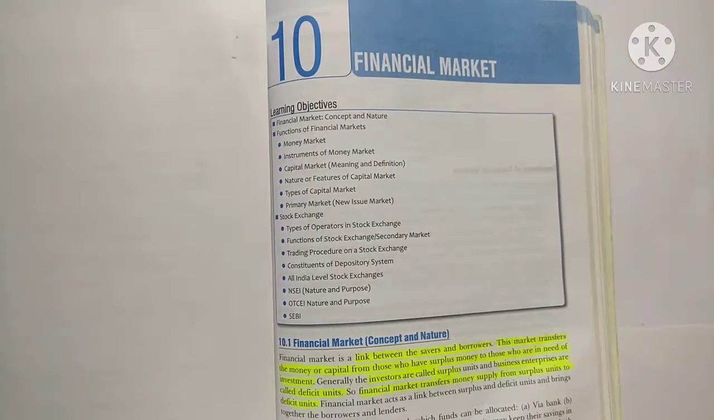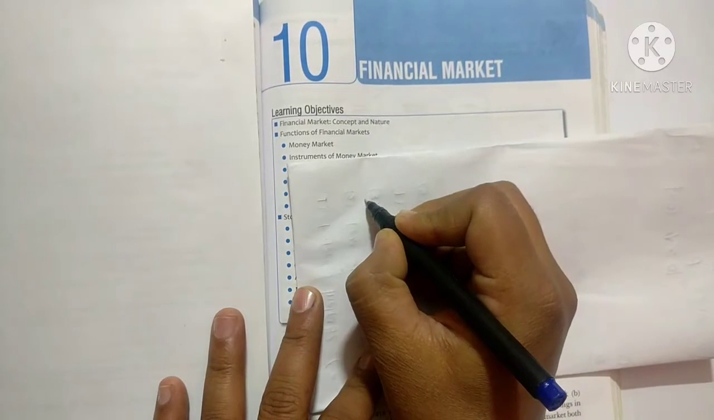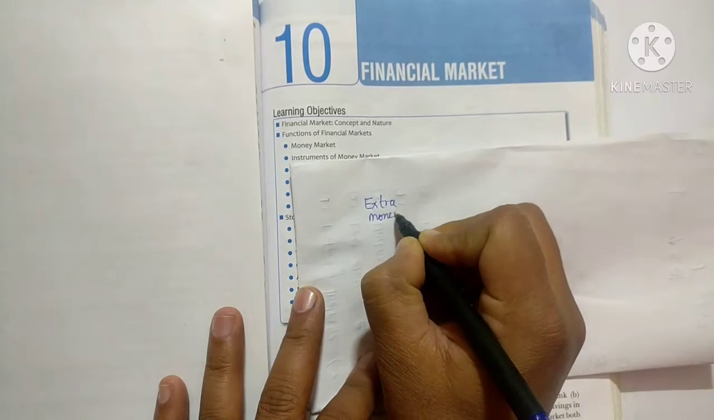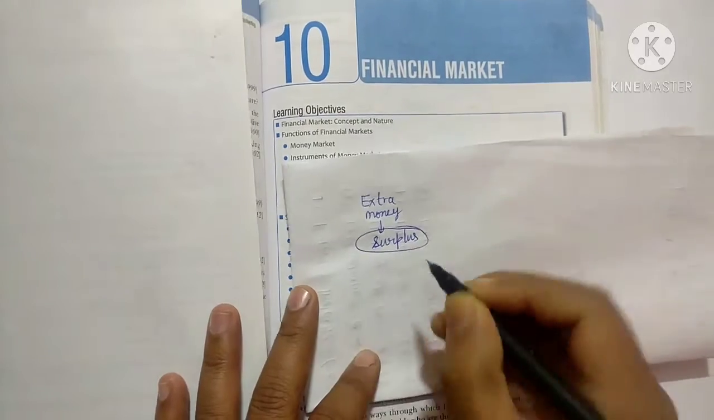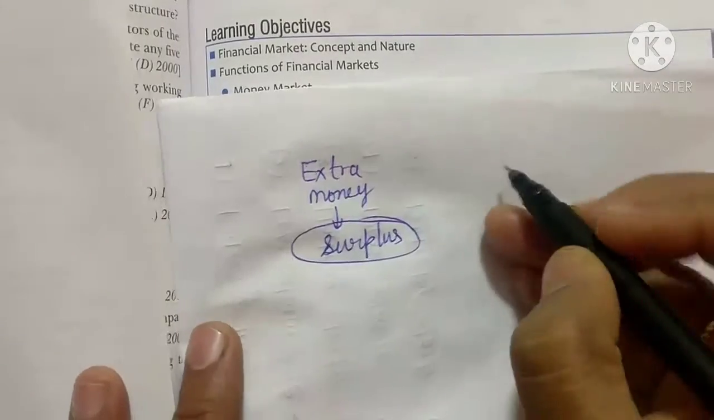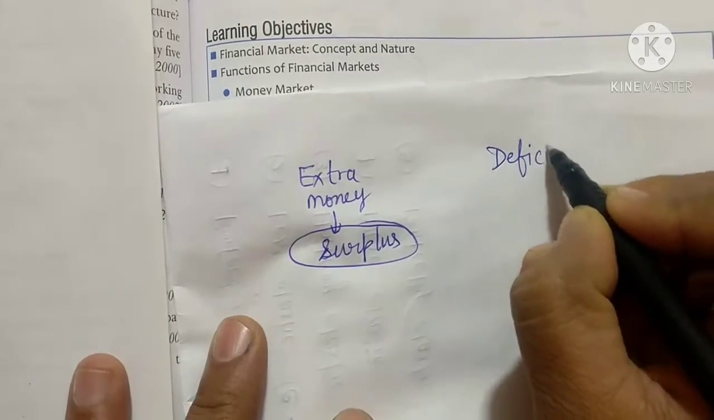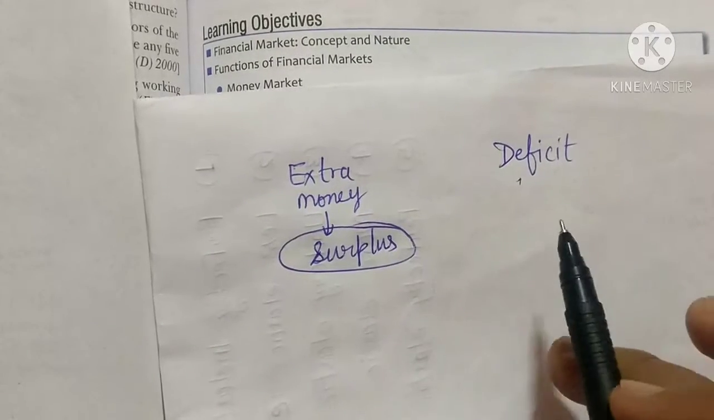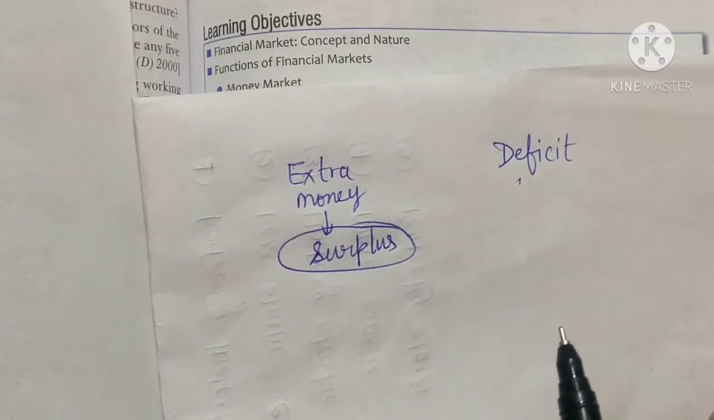So let me tell you one thing. First of all, in society you will find two types of people. One who have extra money, or you can say one who have surplus money. It means they have extra money. And other people who have deficit money. We are calling it deficit unit also. Now when I'm saying deficit, it does not mean that they are poor. It means they don't have that much money to get what they want.